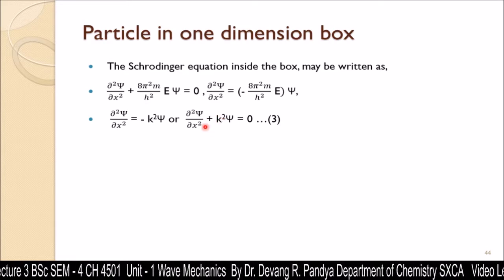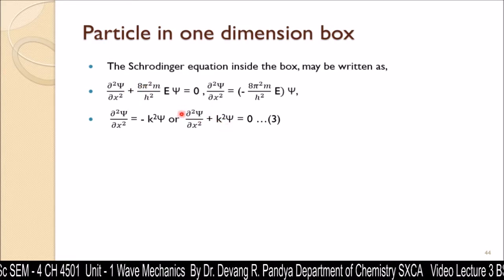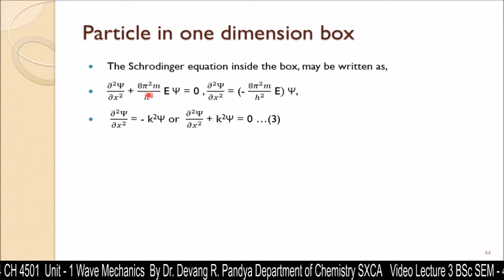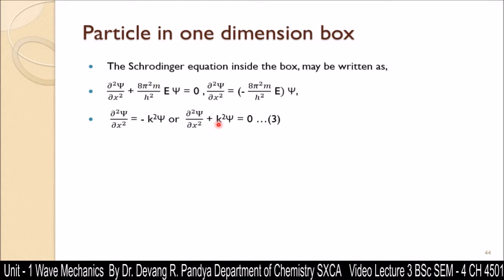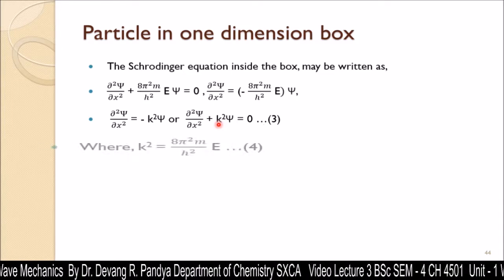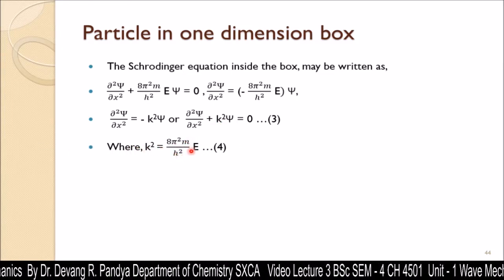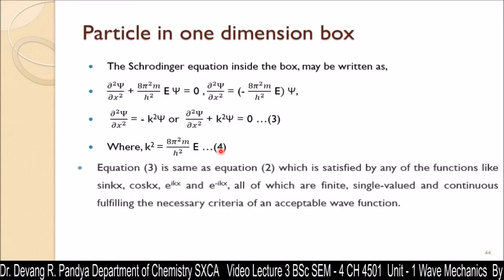And this is also a Schrodinger equation like this one. In this equation and this equation we have done only one change, that is for this 8π²m/h² E we have taken a symbol k². That is the only difference, otherwise these two equations are quite similar. So k² is equal to 8π²m/h² E. That is equation number 4 that you need to remember as well.